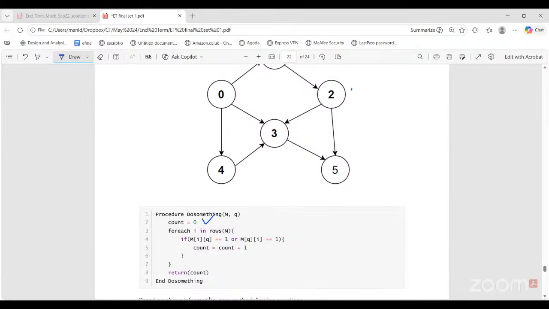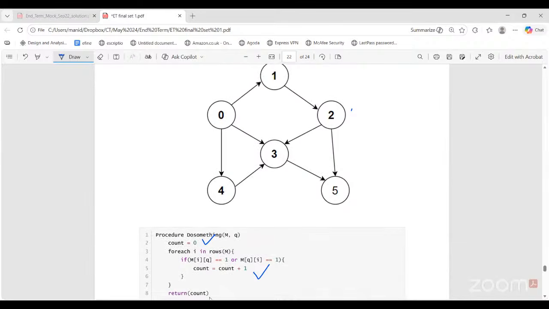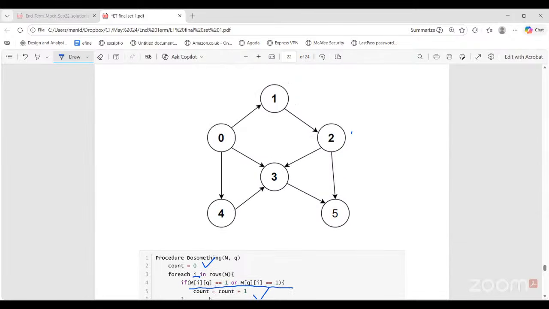Now count is set to 0. For each I in rows of M, that is, we go through every vertex. If M of I, Q is equal to 1, that is, there is an edge from I to Q, or from Q to I, then count is incremented. And we just return count. So for any node, let's say if I pick node 2, check with every other vertex. Is this condition true? How many times is it true? From any other node to Q, are there any incoming edges? How many incoming edges does 2 have? Only 1.